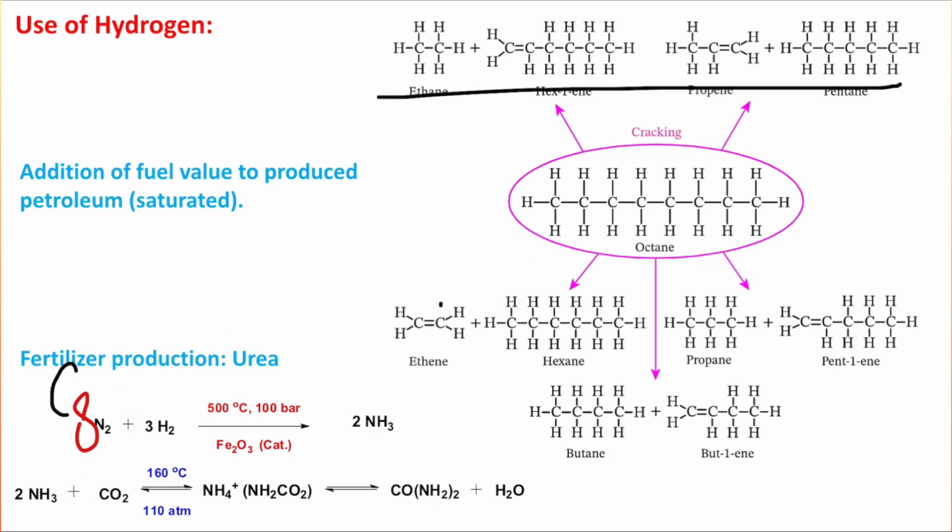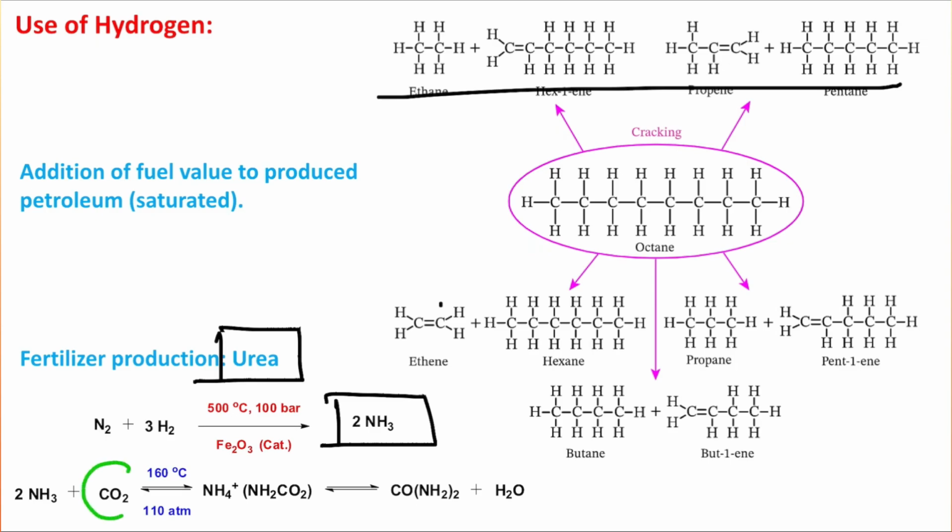Now, not only that, if we have more hydrogen, what benefit can we have? For example, this hydrogen could be utilized for fertilizer preparation like urea. Generally, you have observed that fertilizer factories are close to petroleum refineries. Why? Because during petroleum refining processes, hydrogen is produced, and if it is in excess, it can be utilized first for ammonia production by the Haber process, and second, this ammonia reacts with carbon dioxide and produces urea, which is the most widely used synthetic nitrogen fertilizer.